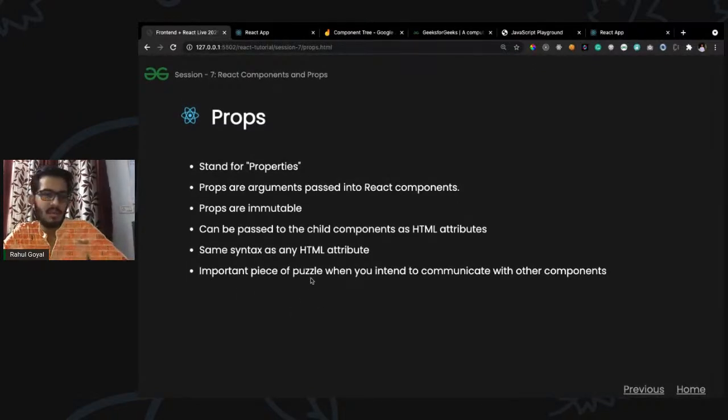Let's say we want to handle some events, we can send some functions as well. Then that function can be called from the child components, because props are immutable. There is some internal state. Regarding the state, we are going to study that in the next session. But let's say we have some state. State is mutable, because we can change the state based on certain actions. But props should not be changed directly from the child component. That we have to keep in mind. Otherwise, it will create some bugs, some side effects.